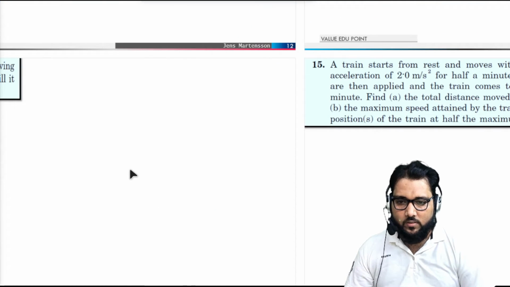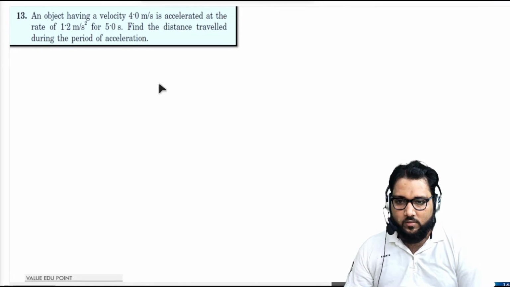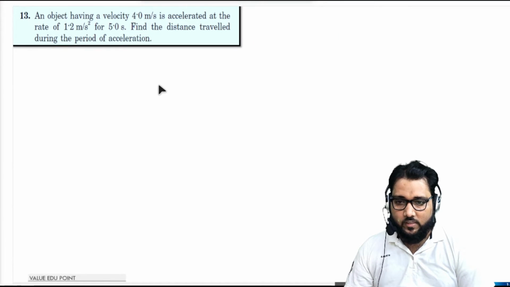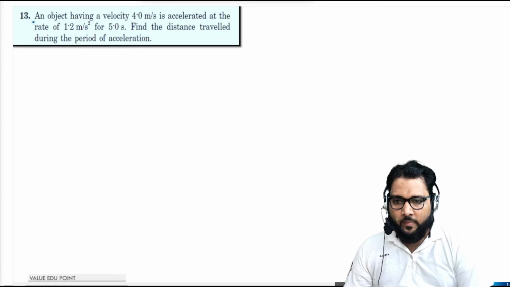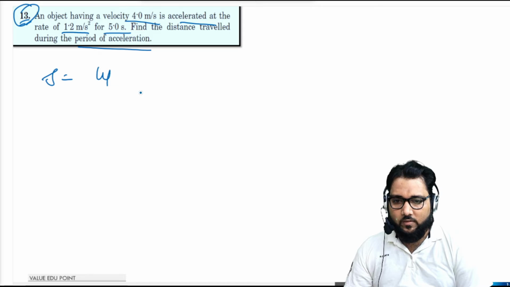Now the question number 13, very easy question. Question number 13 is very easy guys. What is the question saying? An object having a velocity 4 meter per second is accelerated at a rate of 1.2 meter per second squared for 5 seconds. Find the distance traveled during the period of acceleration. Very easy question. Distance simply, s is equal to ut plus half a t square.